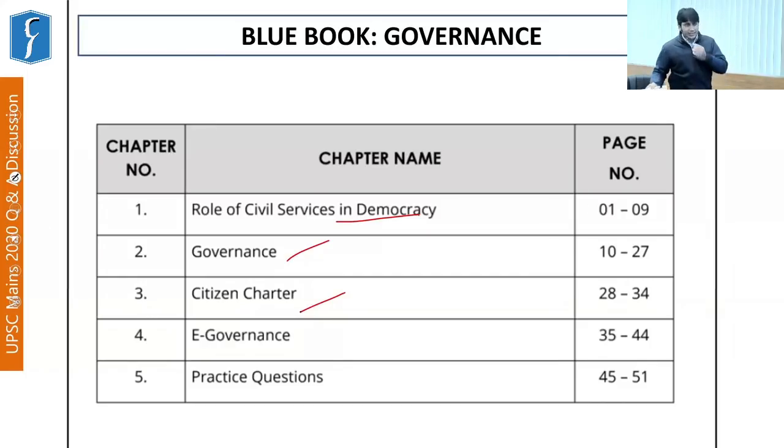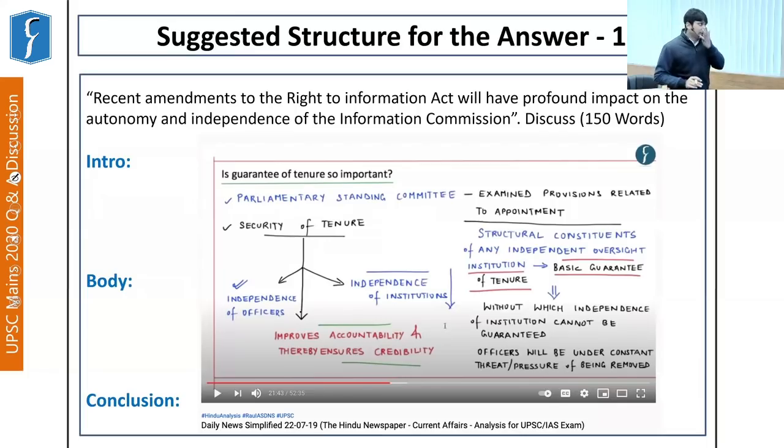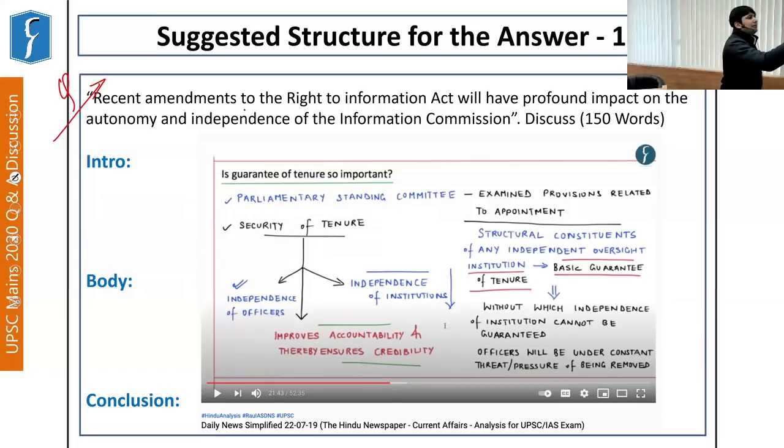Now, regarding our discussion, let's take up this particular question asked by UPSC. We'll try to understand what information is required to answer this question, and also how to approach this answer. The question says, recent amendments to RTI will have a profound impact on the autonomy and independence of Information Commission.